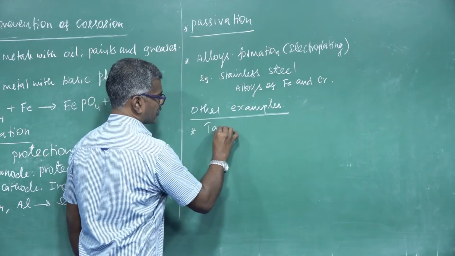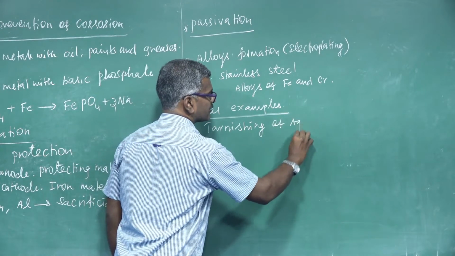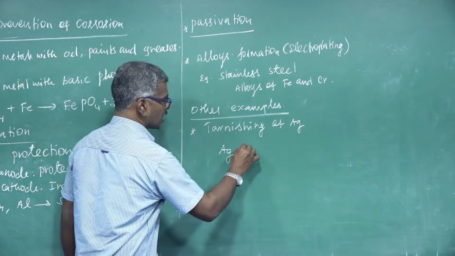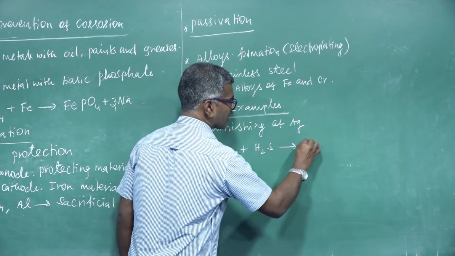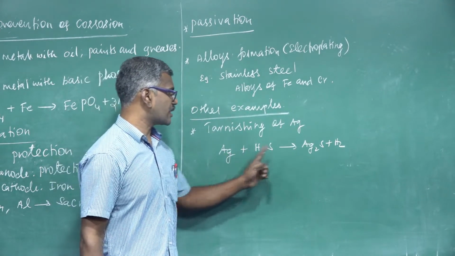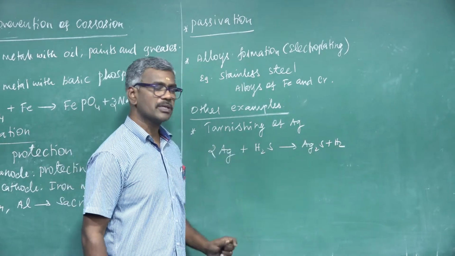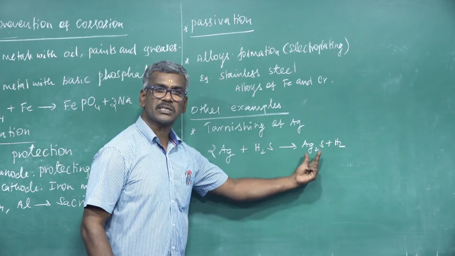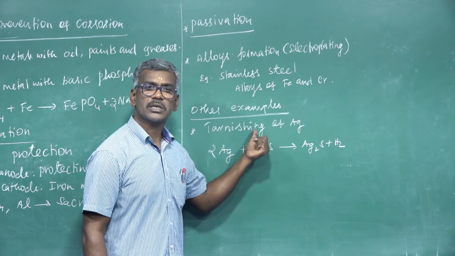Other examples of corrosion. First one, tarnishing of silver. Here, silver has a white luster. It reacts with H2S present in the air to form Ag2S and liberation of hydrogen. One silver, so two silver is 2 times. Common hydrogen, 2 hydrogen, 2 hydrogen. In the tarnishing of silver, the white luster is converted into a dull compound. This is one example of corrosion.